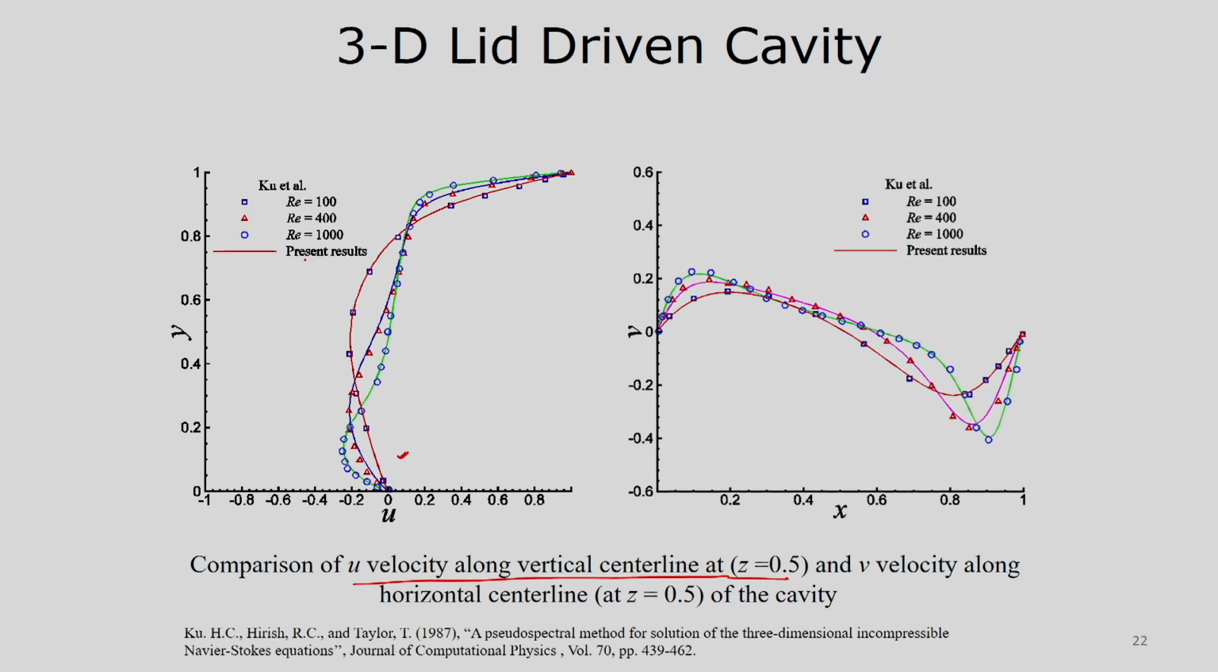You can see our result is the solid line, and from the literature, Ku et al., the reference is given here. For different Reynolds numbers 100, 400, 1000, our present results are matching well with the Ku et al. results. This is the plot of v velocity along the horizontal center line at z equal to 0.5 of the cavity, and you can see the velocity profile is matching well with the literature.